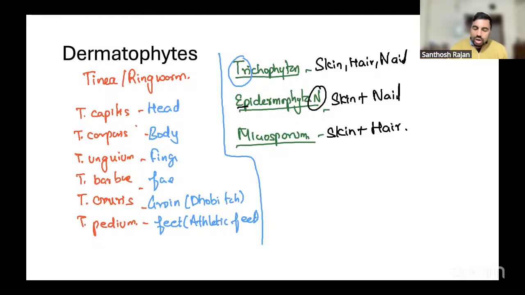And then how they look, I will tell you how the microconidia look. This is a basic thing. You have to write these things first: tinea infection or ringworm infection, all the different types, and what they are causing. You have to mention it.